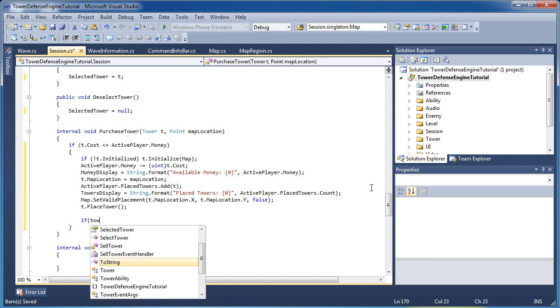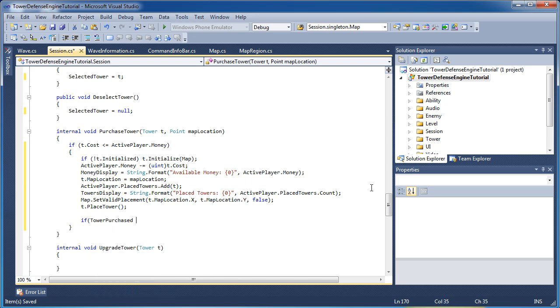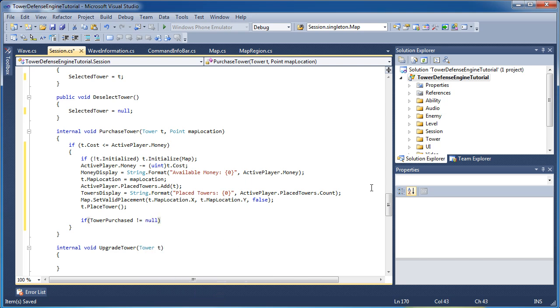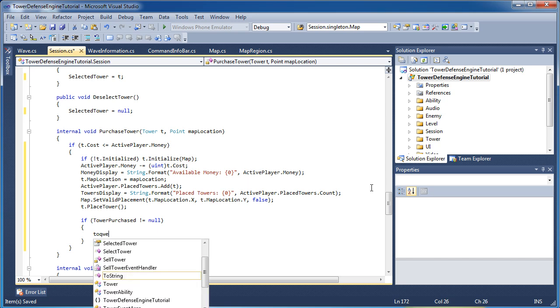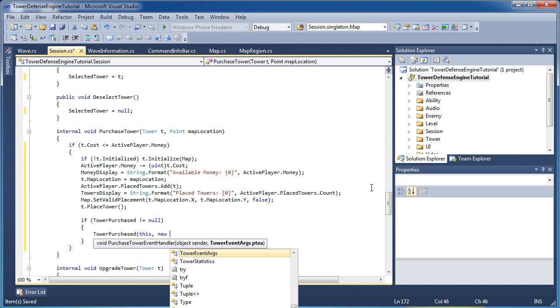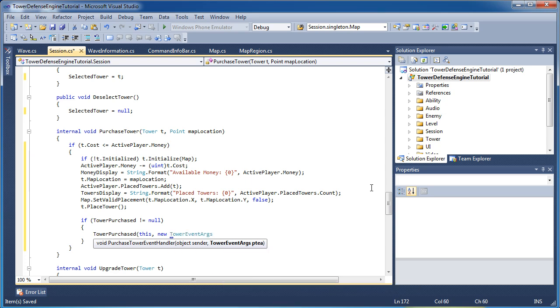If tower purchased is not null, this is an event. So if our event is not null, that means people signed up to be notified. TowerPurchased(this, new TowerEventArgs(t));